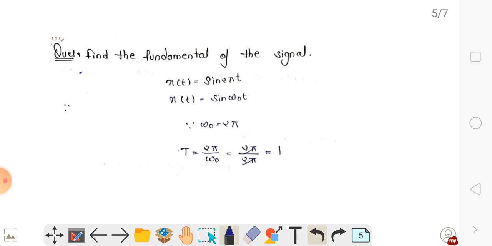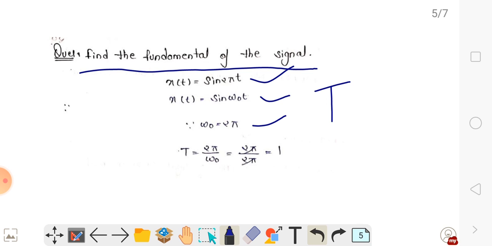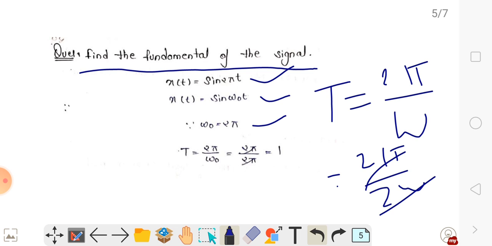Find the fundamental period of the signal x(t) equals sin 2 pi t. Comparing with x(t) equals sin omega naught t, from this formula omega naught equals 2 pi. If you want to find the time period, we know that the formula is T equals 2 pi upon omega. So omega equals 2 pi, and you can see 2 pi upon 2 pi is equal to 1, and it is a rational number. If 1 is a rational number, then the signal is periodic.